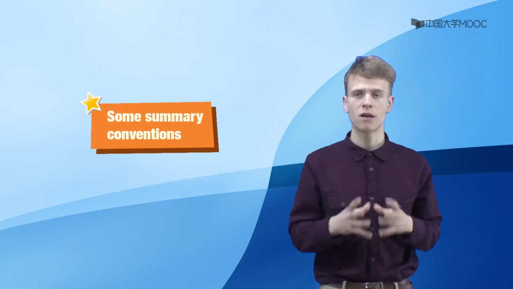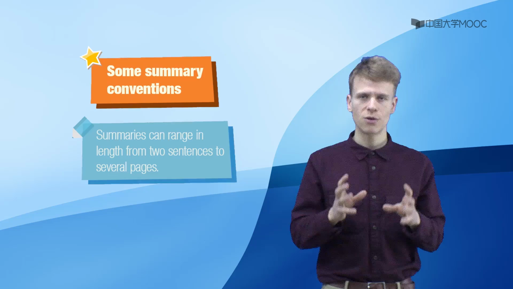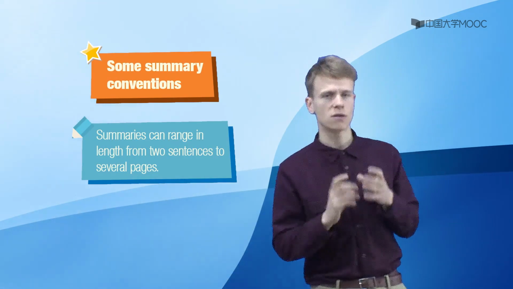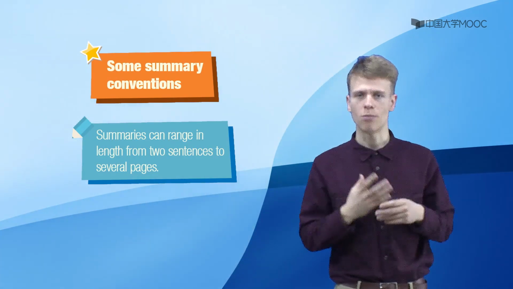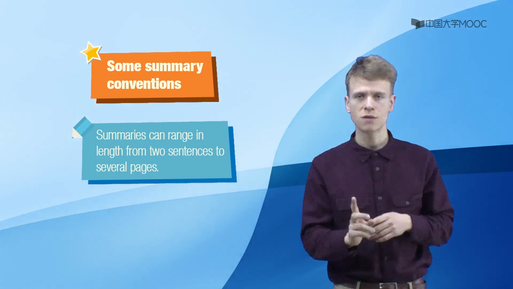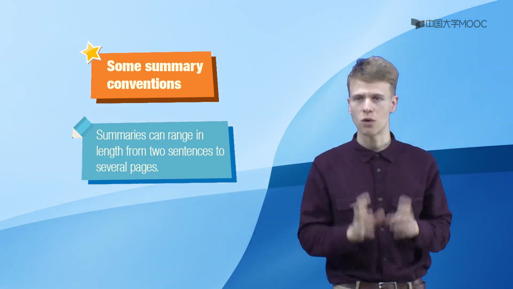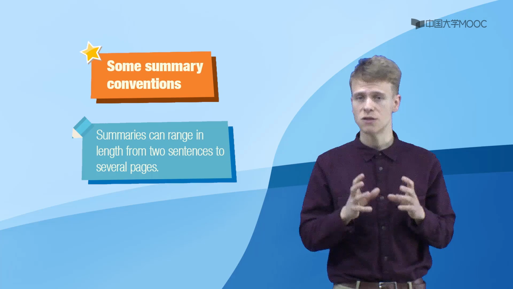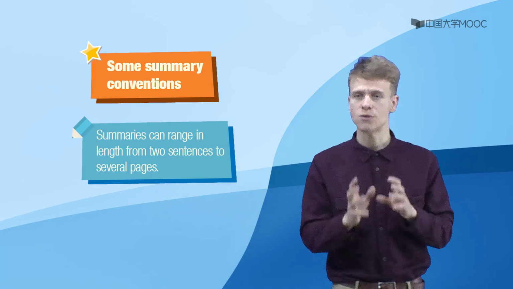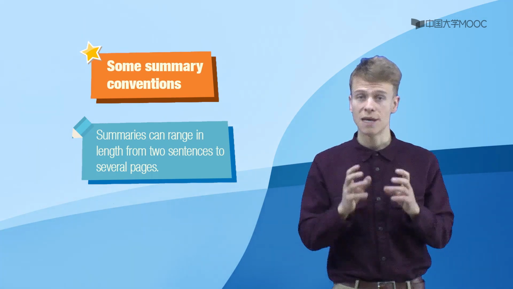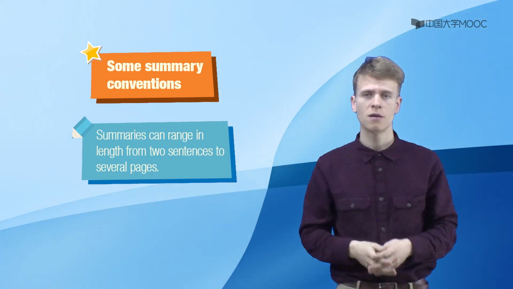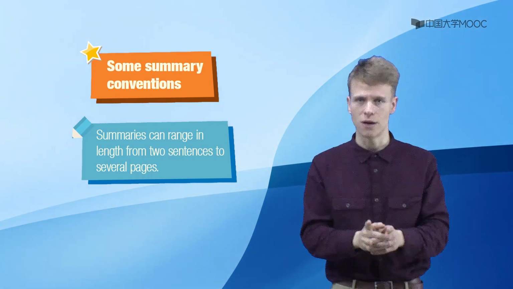There are several summary conventions that you should keep in mind. Summaries can range in length from 2 sentences to several pages. In any case, use complete sentences to describe an author's general points to your reader. Don't quote extensively. If you do quote, use quotation marks and document the quotation. If you fail to document the quotation, even one word that the author used, you are plagiarizing material. Plagiarism is when you present another person's information as if it were your own. Be careful, remember not to plagiarize.